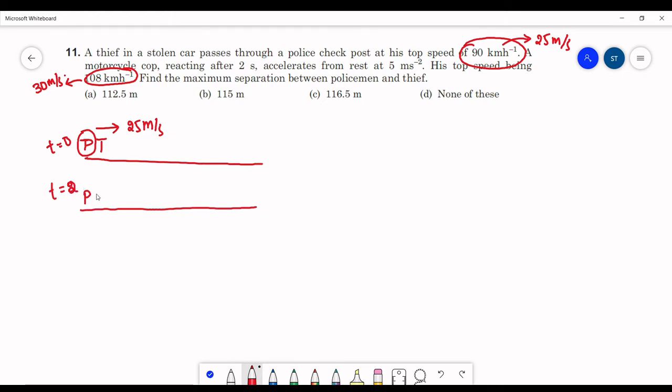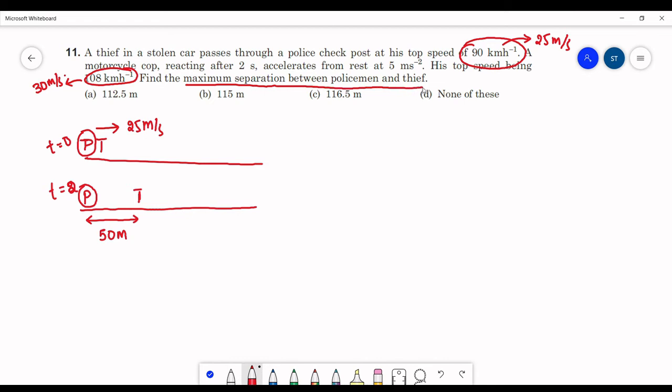Thief will be moving with 25 meters per second in this 2 seconds interval. So thief may be somewhere here. Distance traveled will be s is equal to vt, as he is moving with uniform speed, which will be 25 into 2, 50 meters. Now the police has started its motion. Now we have to find the maximum separation between the policeman and the thief.